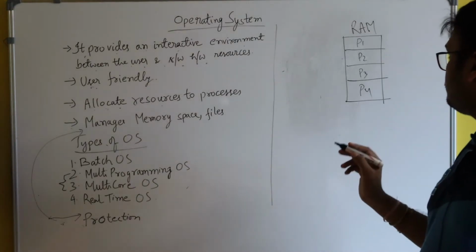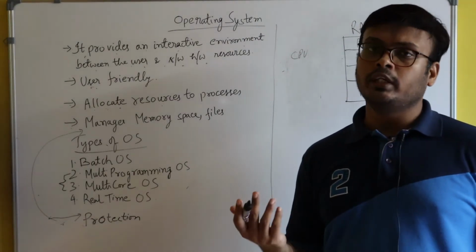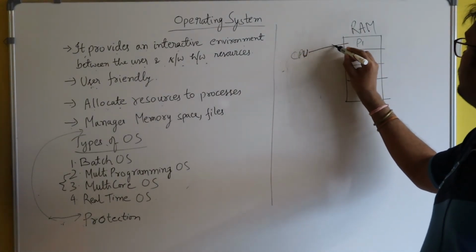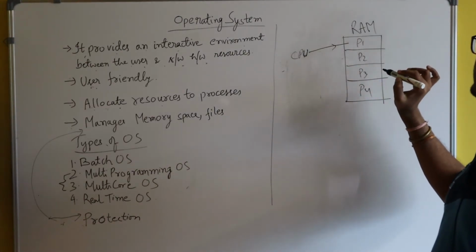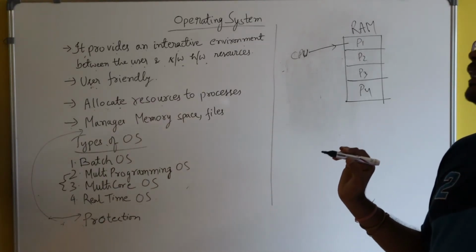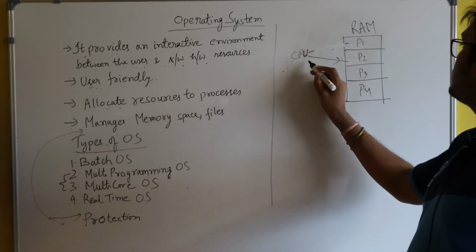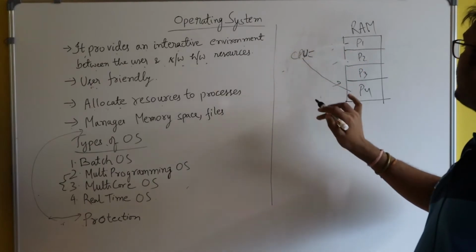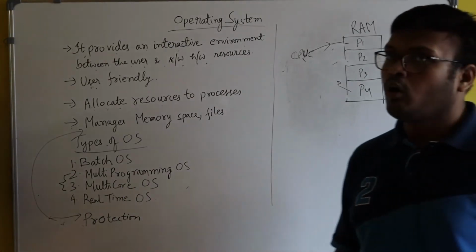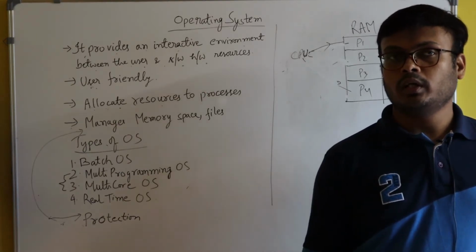For example, there is one CPU, and in order to execute we need the CPU. So there is one CPU and the CPU will be given to P1. Suppose P1 has executed for more than 70%. After some time the CPU will be given to P2, and after some time to P3. Again after some time the CPU will be given back to P1. So in this way all the programs will execute almost simultaneously.